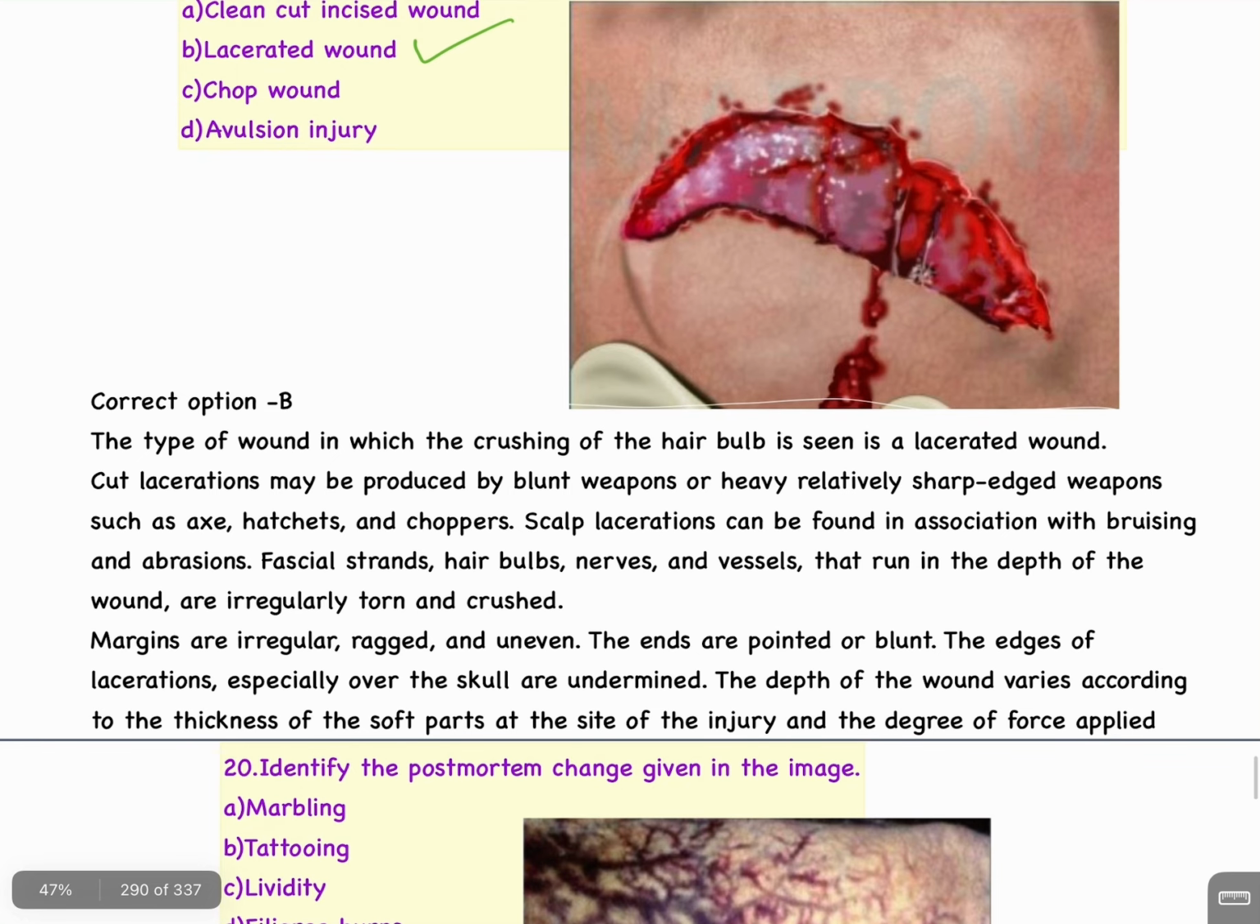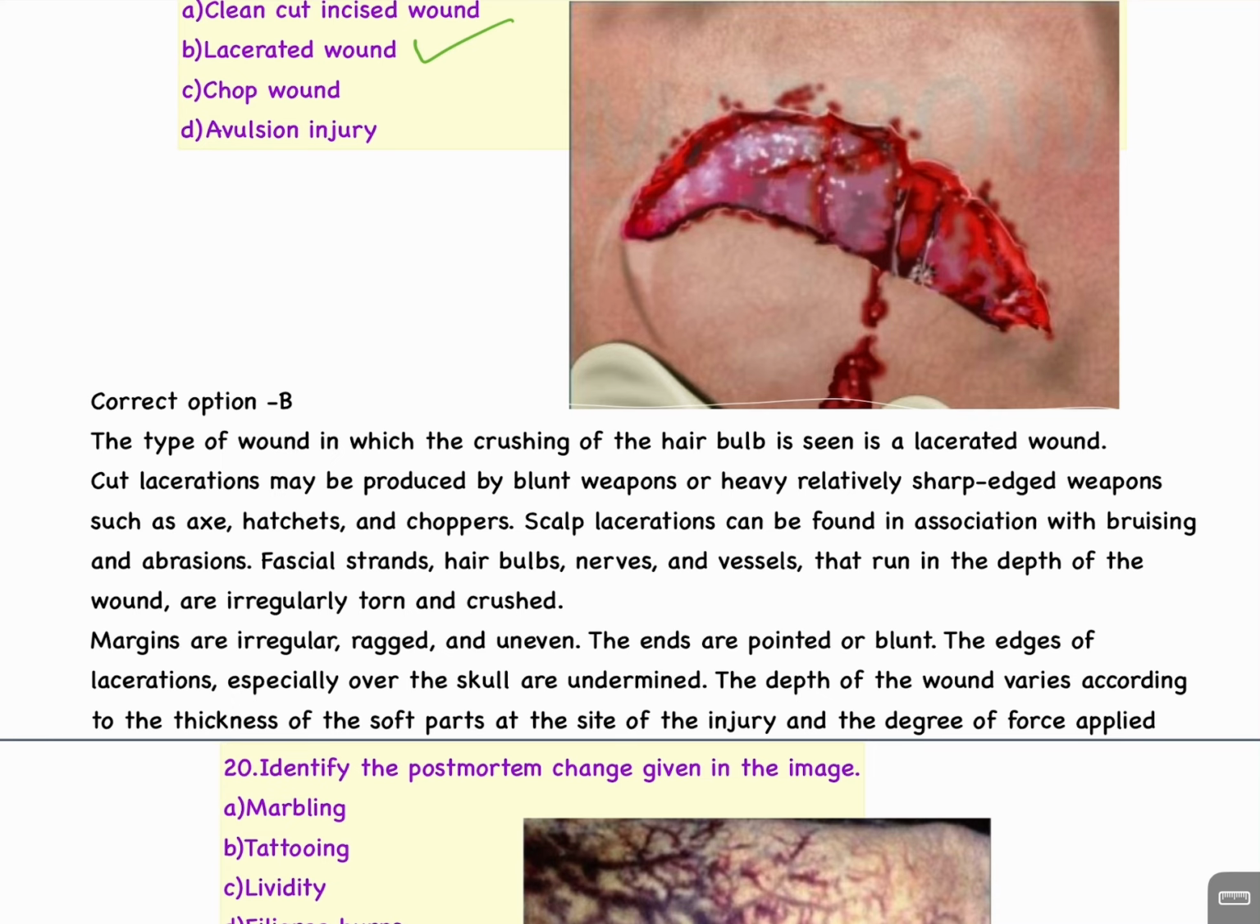The type of wound in which the crushing of the hair bulb is seen is a lacerated wound. Cut laceration may be produced by blunt weapons or heavy, relatively sharp-edged weapons such as axe, hatchets, and choppers. Scalp laceration can be found in association with bruising and abrasions. Fascial strands, hair bulbs, nerves, and vessels that run in the depth of the wound are irregularly torn and crushed. Margins are irregular, ragged, and uneven.